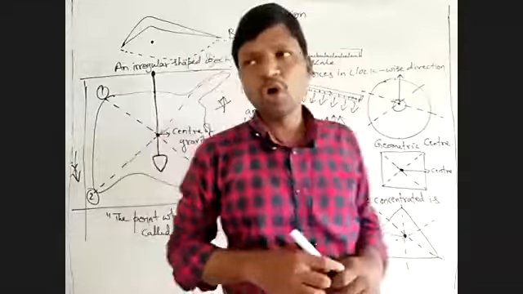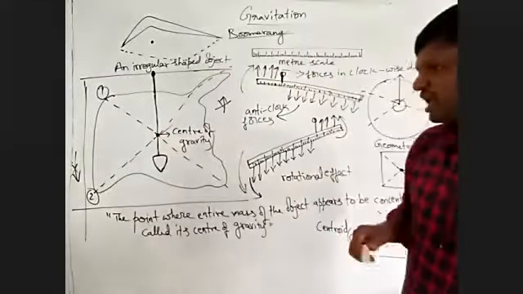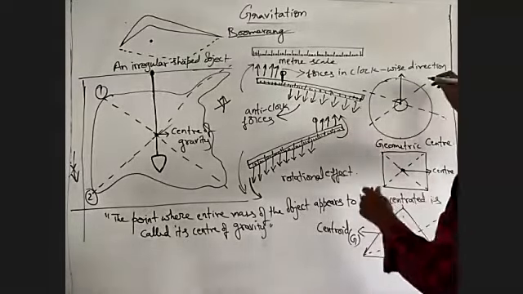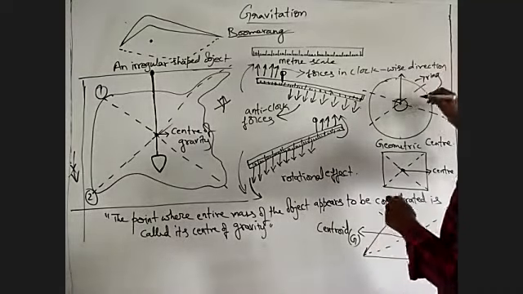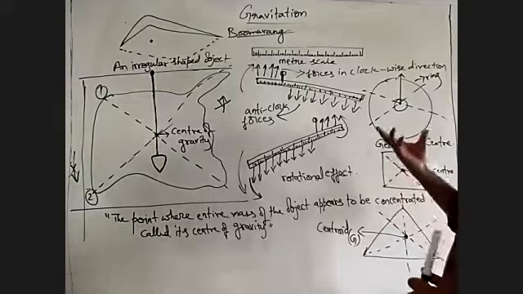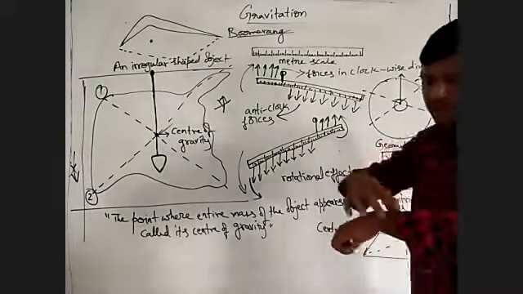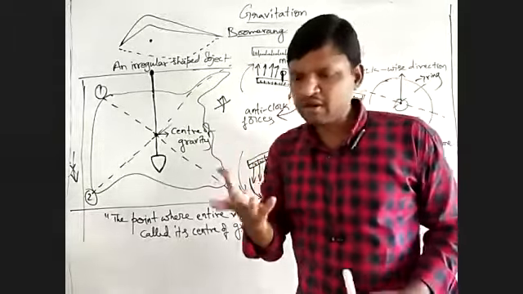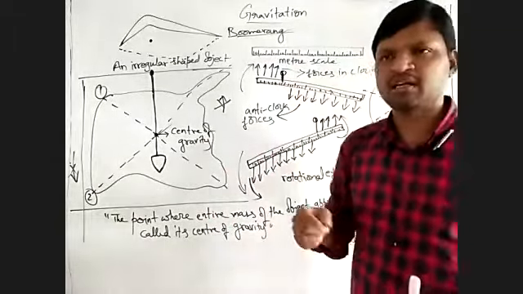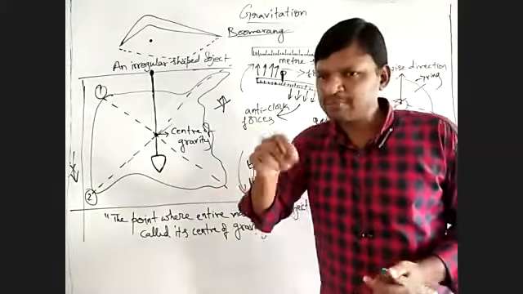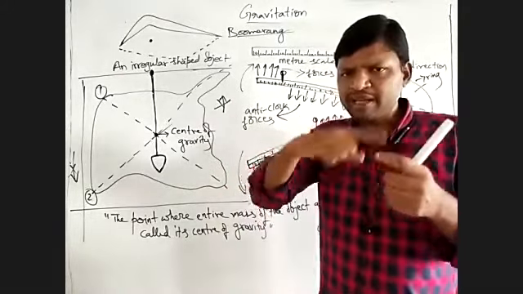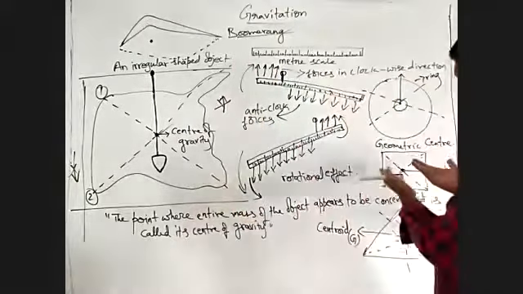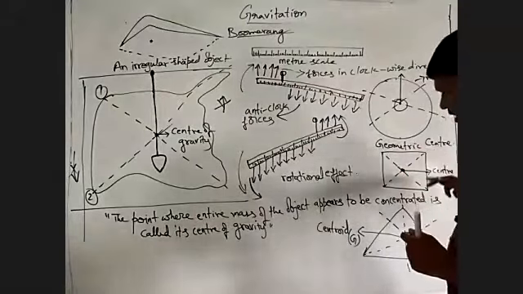That means there is no rule that the center of gravity should always lie on the object. So for a ring, where is the center of gravity? At its geometric center. Hollow ring, I am saying. Or your bangle. Suppose, girls, you are wearing bangles, no? For a bangle, what is the center of gravity? It's the geometric center. At that particular point there is no mass. So the bangle is in a circular shape, but its center of gravity is not on the bangle. Similarly for hollow shapes like this. Okay, understood.